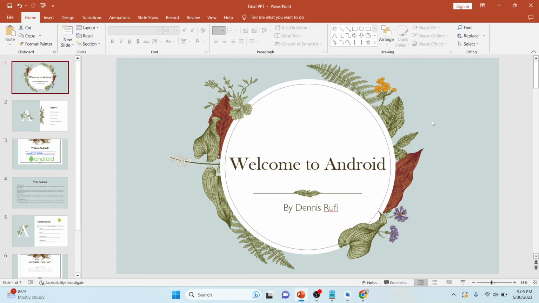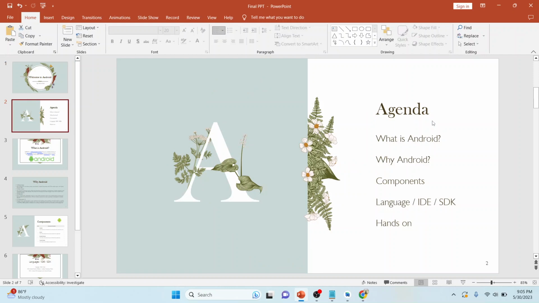So, what we will be learning today. Our agenda for today is very simple. We have 5 key points. First and the most important thing is what is Android. We will learn what Android is. Second, we will explore why Android is important. Then third, we will move into the components of Android. Later on, we will discuss the language, IDE and SDK required for Android app development. And last but not the least, we will actually jump into Android Studio to learn and develop a simple Android app. So let's get started.